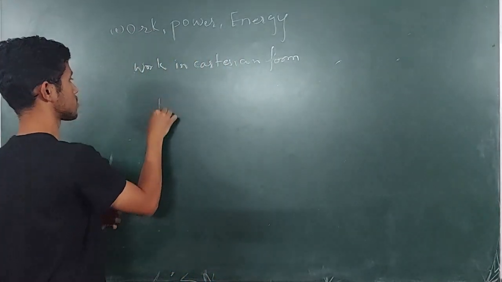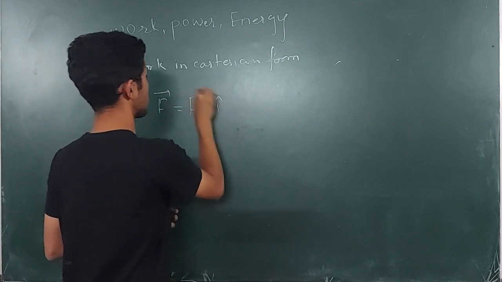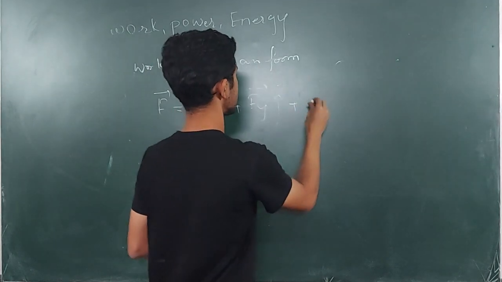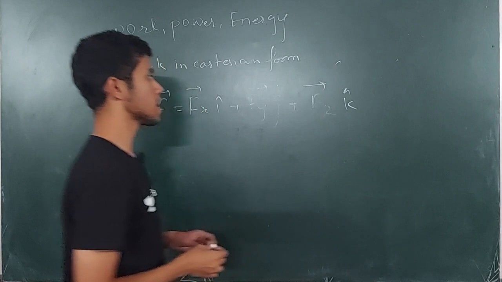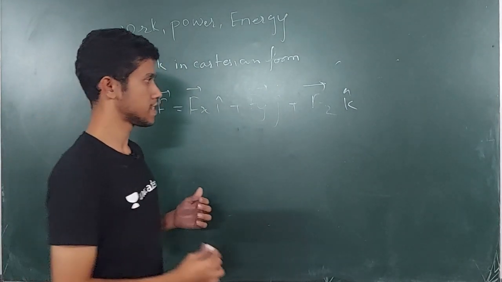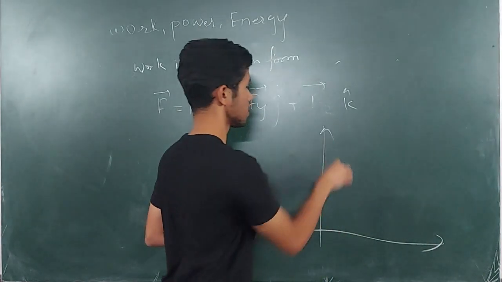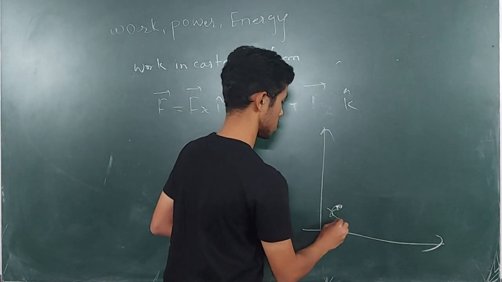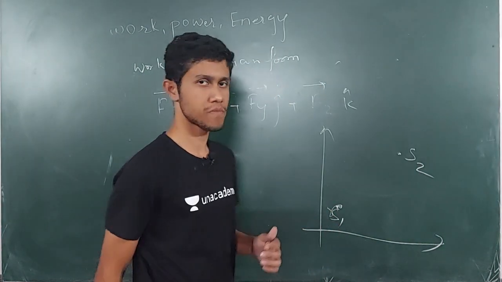Suppose the force is Fx i cap plus Fy j cap plus Fz k cap, and the point has moved from point S1 to point S2.